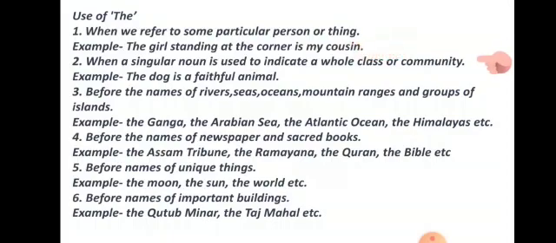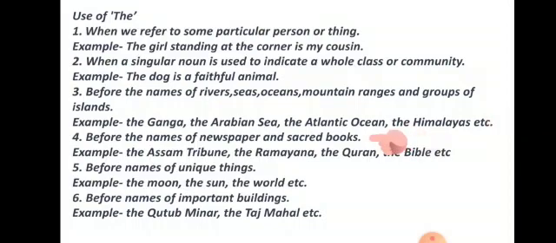Number 2, when a singular noun is used to indicate a whole class or community. Like the dog is a faithful animal. Though we are writing dog here, we are referring to all dogs. So for that we use the. Third, before the names of rivers, seas, oceans, mountain ranges and groups of islands, we use the. Like the Ganga, the Arabian Sea, the Atlantic Ocean, the Himalayas, etc.